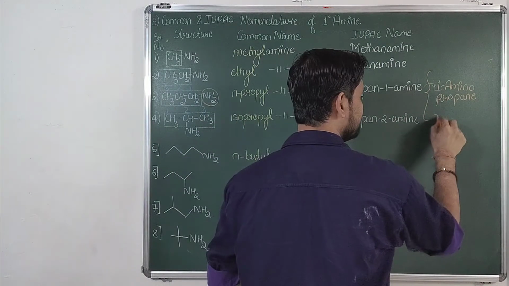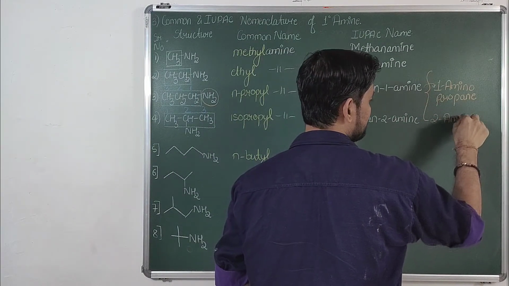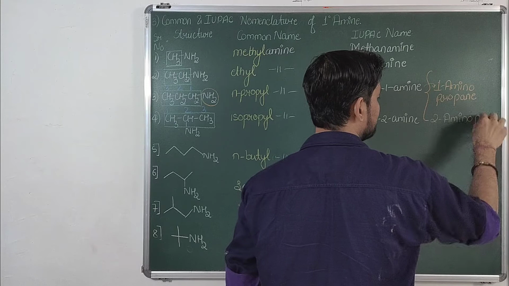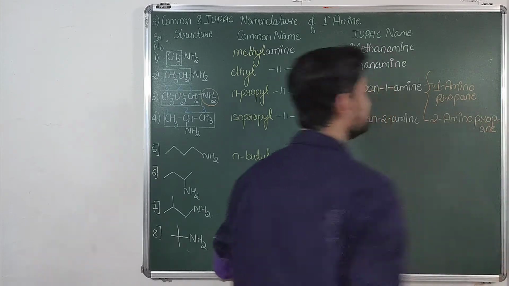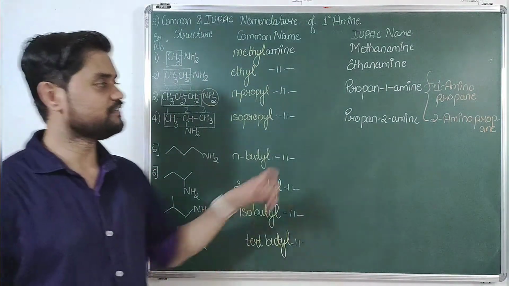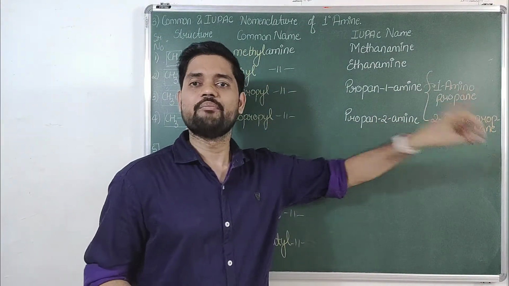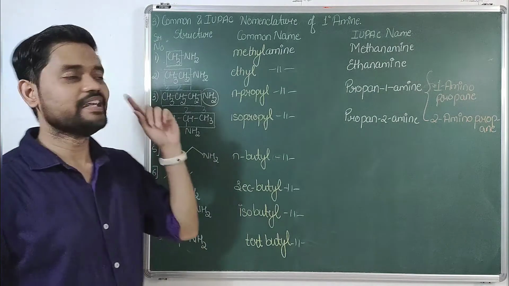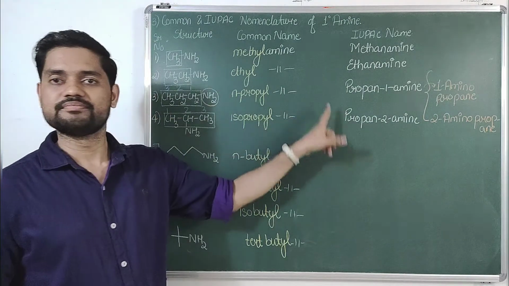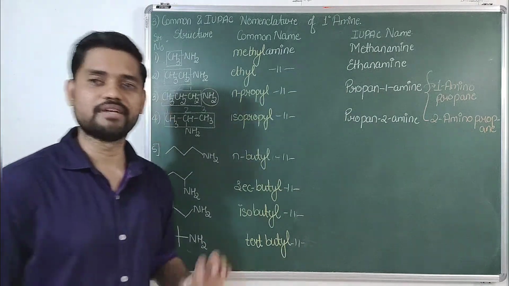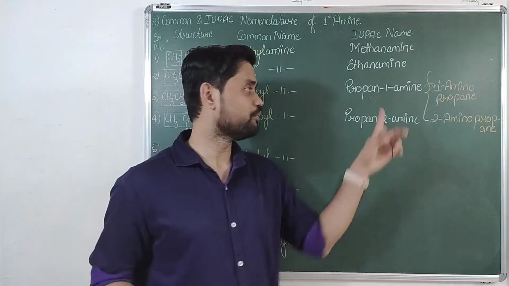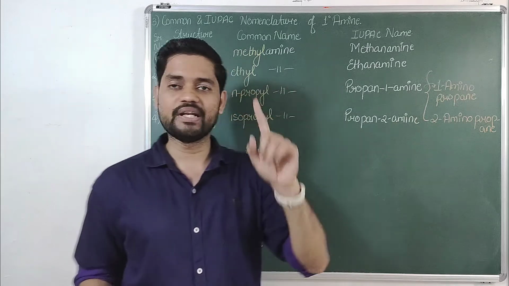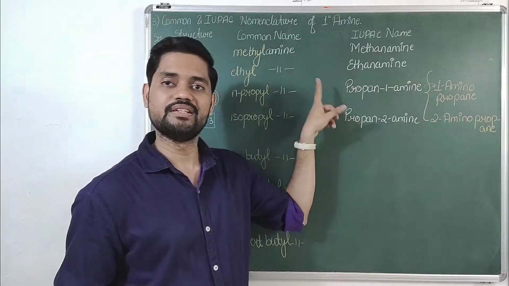Secondly, it can also be written as 2-amino propane. In the examination you should not get confused. The IUPAC names are propane-1-amine and propane-2-amine. If an MCQ has both names and you have to select only one answer, the IUPAC name is the answer.